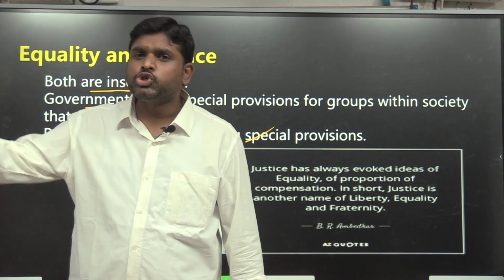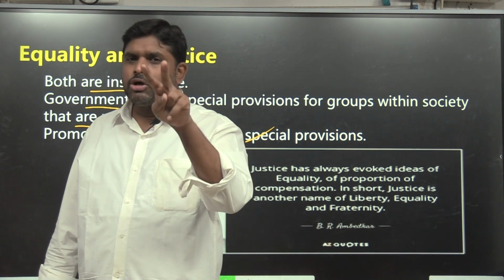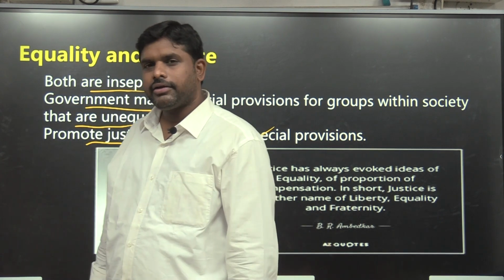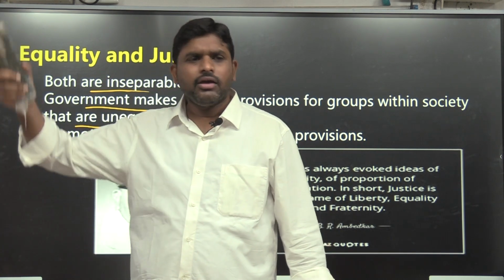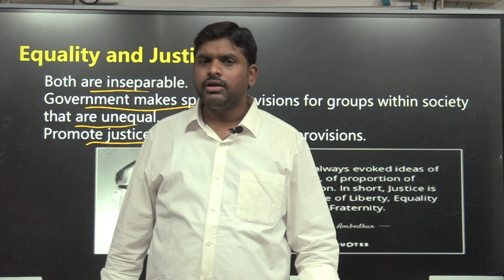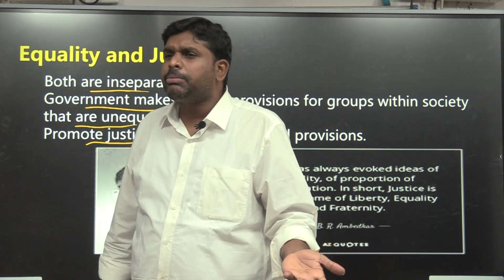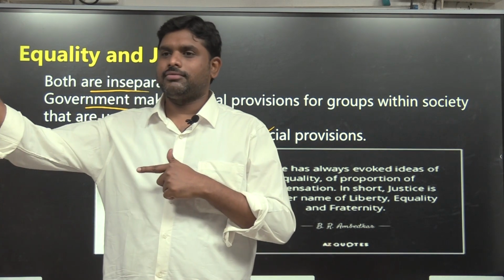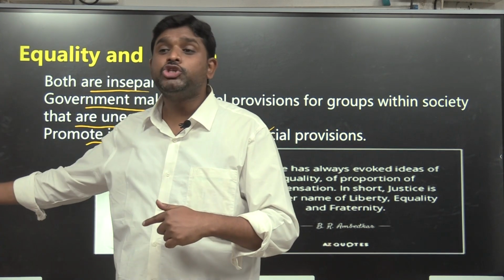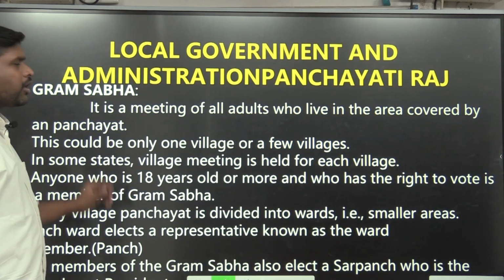Why? Because in order to ensure justice, first there should be equality and justice, both should go hand in hand. Yes, today also the general category literacy rate is very high when compared to the ST community or SC community. Then obviously the reservation should be given. Why? Because we can ensure justice only when they are equal. In order to make them equal, I have to give them special provisions. Till which time will you give, sir? Till they become equal. Why, sir? Because I have to ensure justice. Sequence, you got it? Local government.